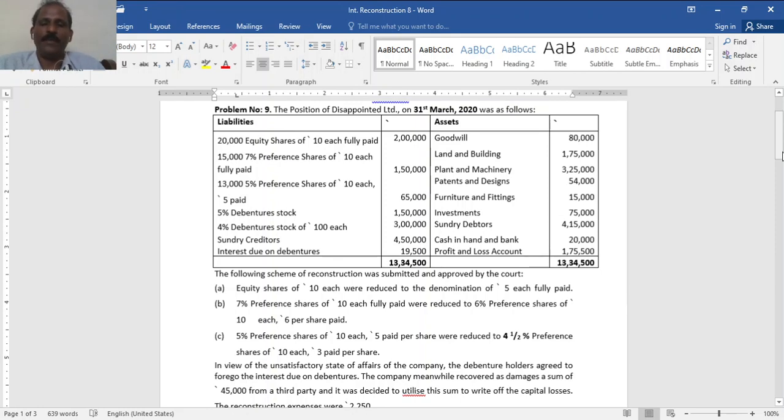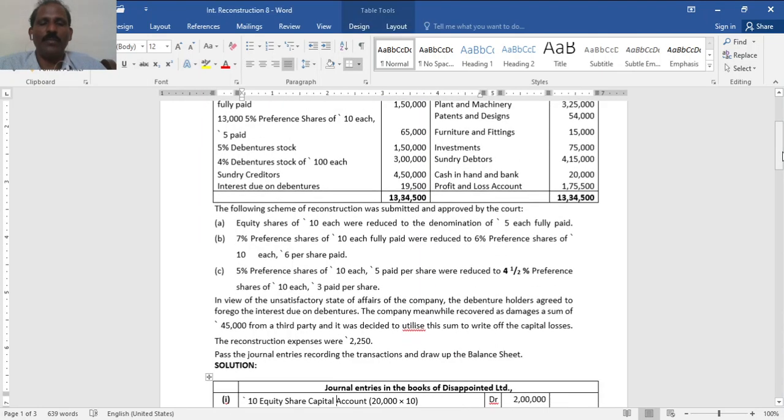Rupees 6 per share paid. 10 is 6 paid, so paid up is less than subscribed. Then 5% preference shares of 10 each, rupees 5 paid per share, reduced to 4.5% preference shares of 10 each, rupees 3 paid. Then, in view of the unsatisfactory state of affairs of the company, the debenture holders agree to forgo the interest on debentures. That will be the profit to the company.